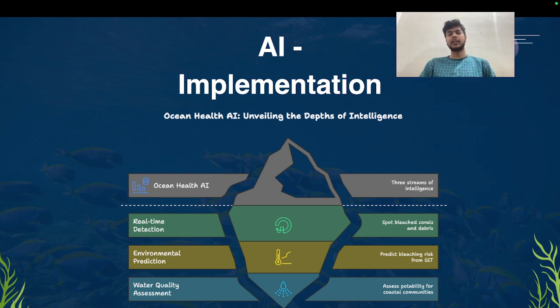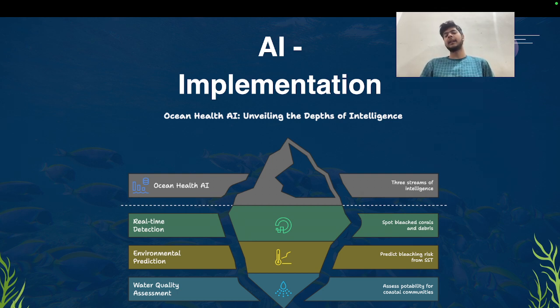Now, first of all, there are three streams of the project which I have already told you: real-time detection of the model, environmental prediction, and water quality assessment. Now, what does water potability mean? Water potability means the ability of water to be drunk or not. If the water is non-potable, that water is not drinkable. Potability directly means drinkable or not. Simple. If the water is potable, we can drink it. If it is not potable, we can't drink it.